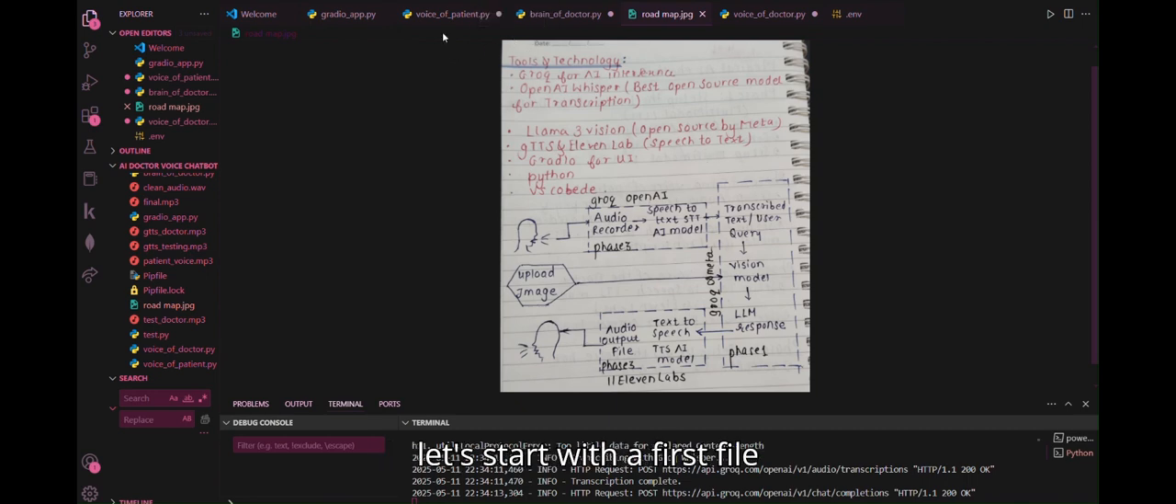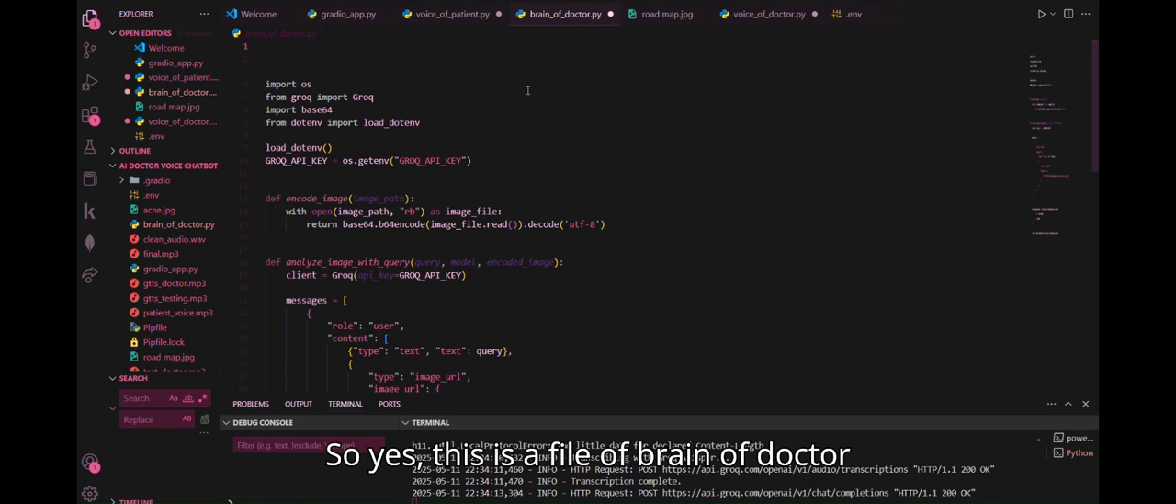So let's start with the first file, that is the brain of the doctor. So yes, this is the file of brain of doctor, means it contains image processing and query to a Groq LLM. First of all, we have imported some libraries which are important. There is a Groq API key which we fetch from Groq Cloud itself. After that, we have to encode that image to binary, as Groq Cloud only takes an image which is base 64.